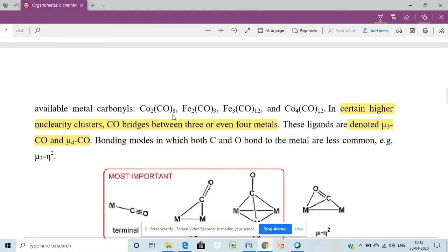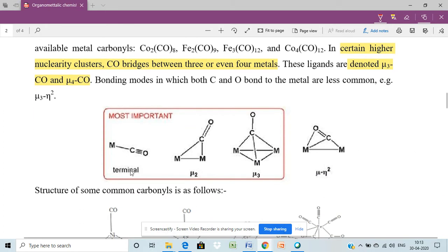Here there are some examples, like Co2(CO)8, Fe2(CO)9. In higher nuclearity clusters, CO bridges between 3 or even 4 metals. These are known as bridging compounds. Here is the picture of the terminal. Mu2 means this carbon is bonded with 2 metals. Here this carbon is bonded with 3 metals, so mu3. If it is 2, it is mu2. If it is 3, it is mu3.